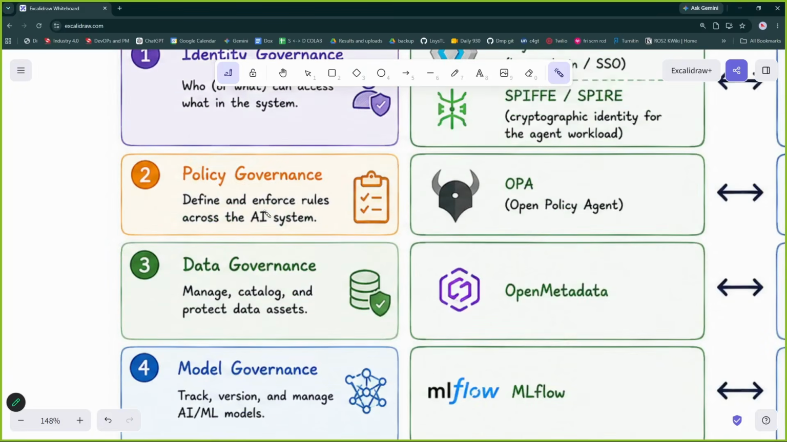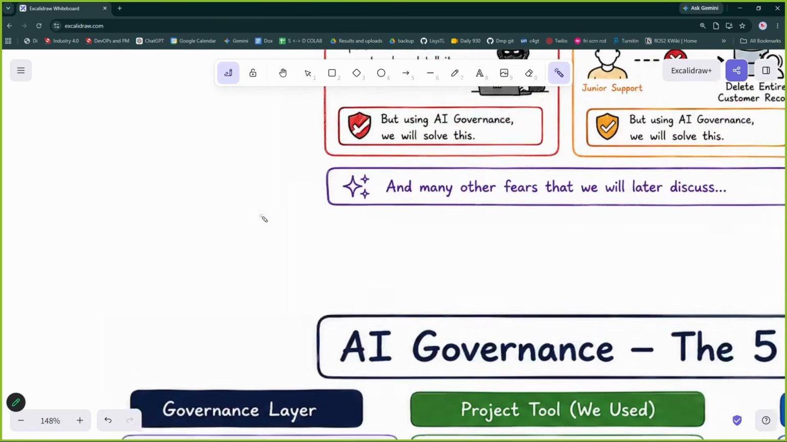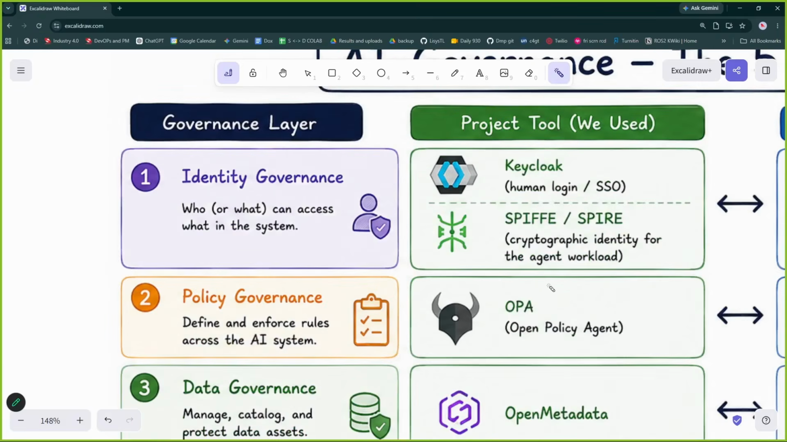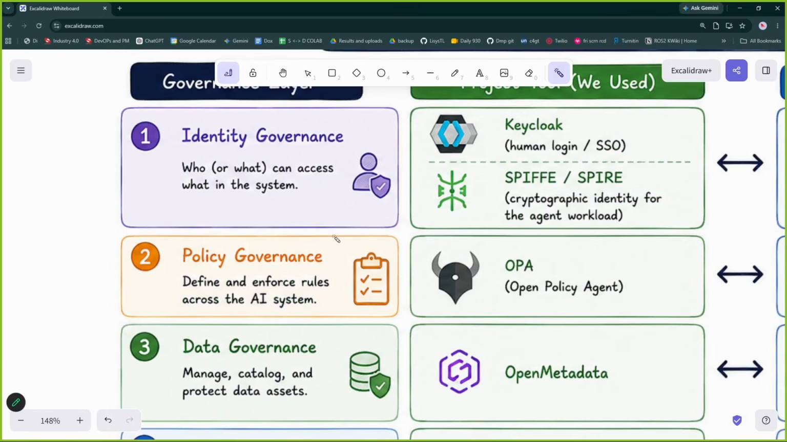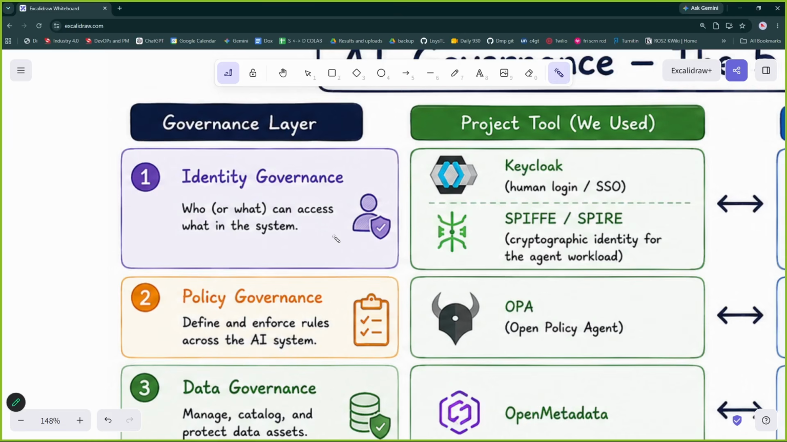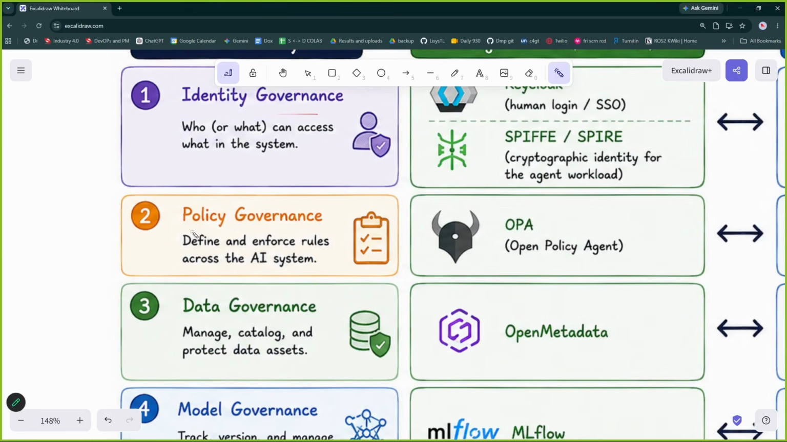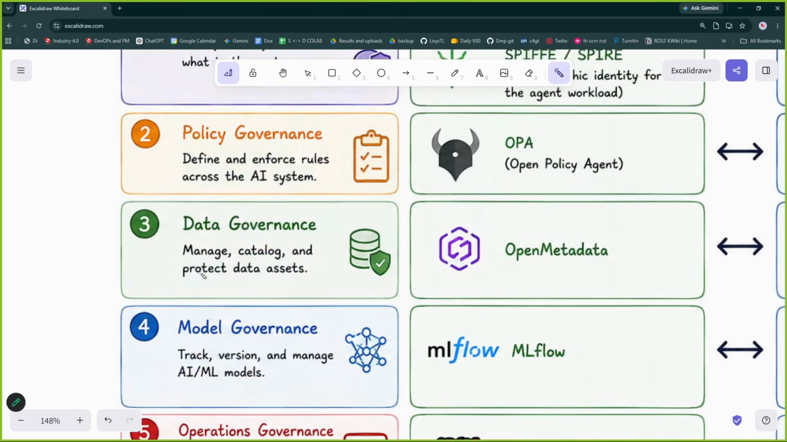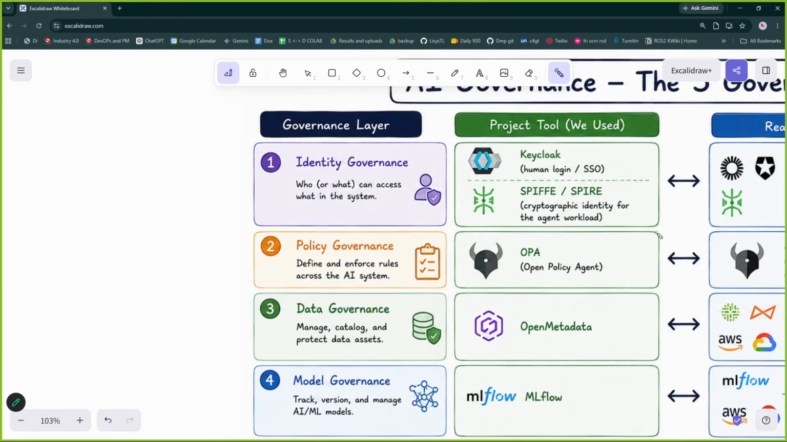All of these can be layers of the use case I was talking about. Our use case was ShopEase. For this use case, we can have these governance layers, and these are the standard governance layers which every application should have. Depending upon the use case, identities, policies, data, models, and operations will change, but the pipeline will be the same. And this is the pipeline.